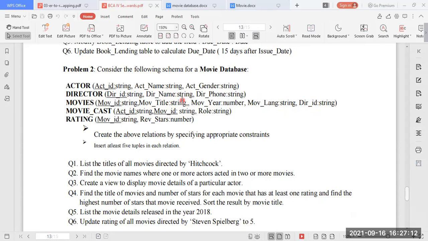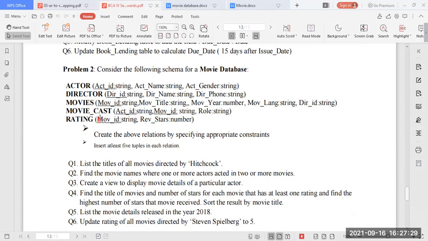Normally we say Singham Returns is released by Rohit Shetty. So you have to give the director ID of that person.